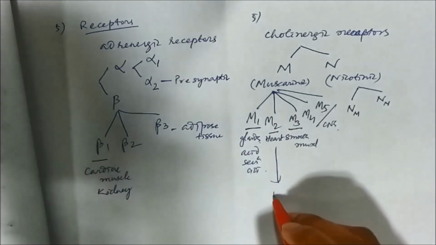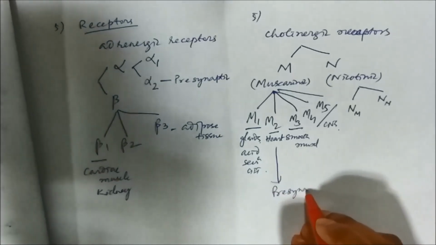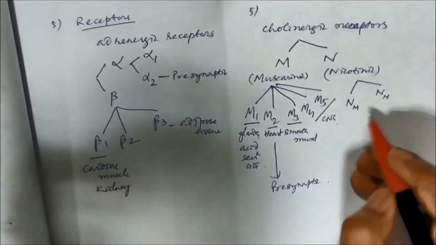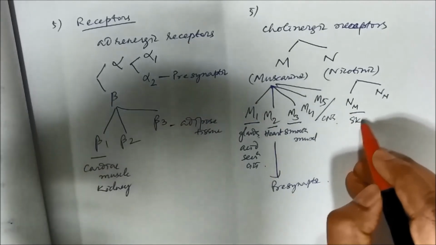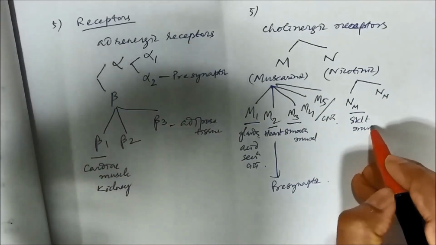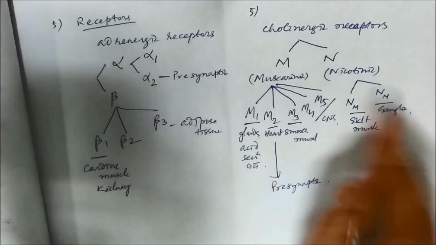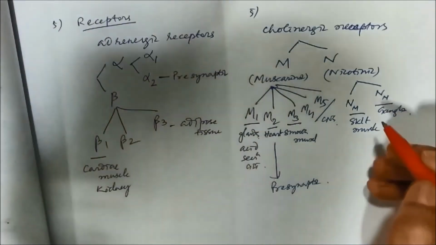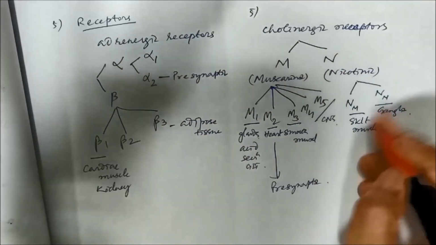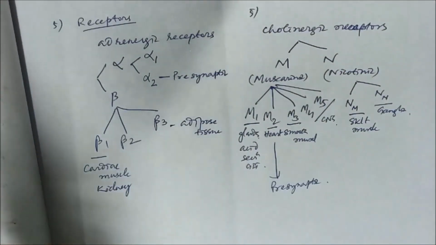M2 is also presynaptic. Nicotinic muscular is in skeletal muscle, and nicotinic neuronal is in the ganglion. So all the receptors in the ganglion, because the neurotransmitter is acetylcholine, are nicotinic neuronal receptors.